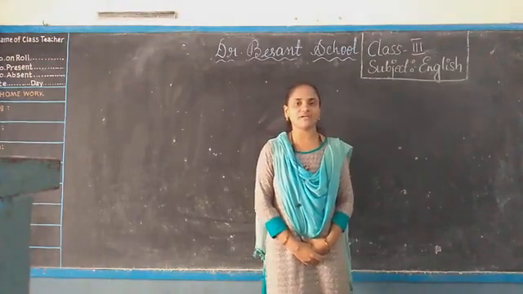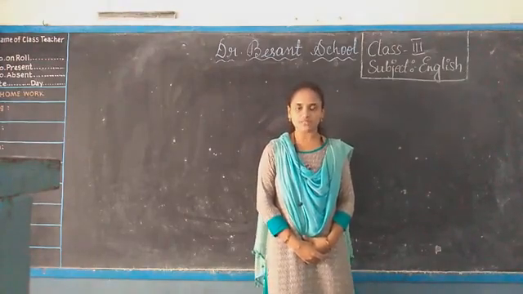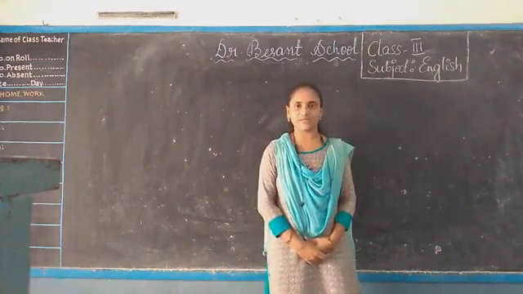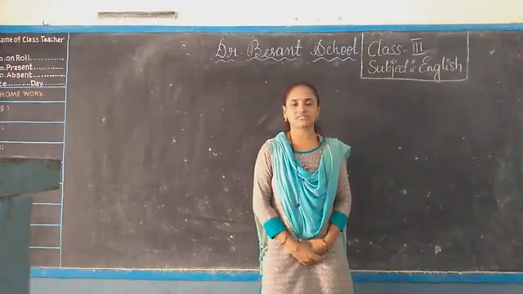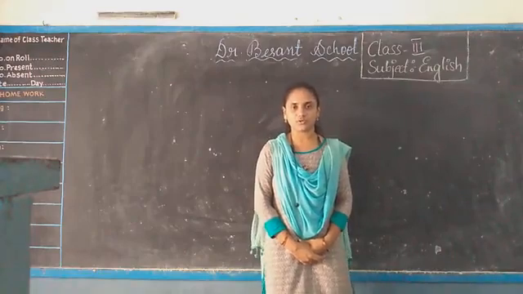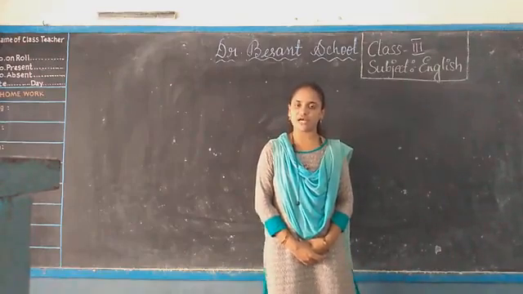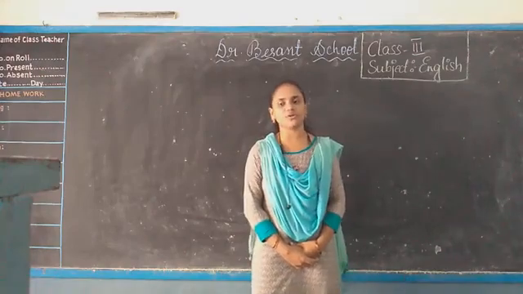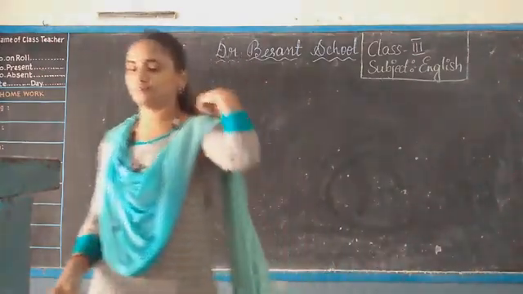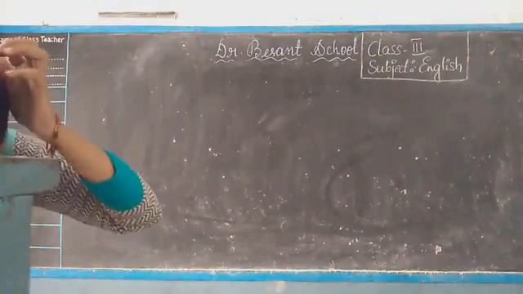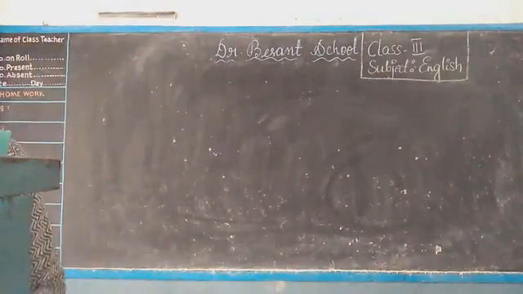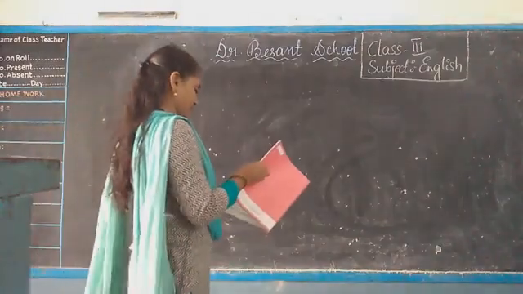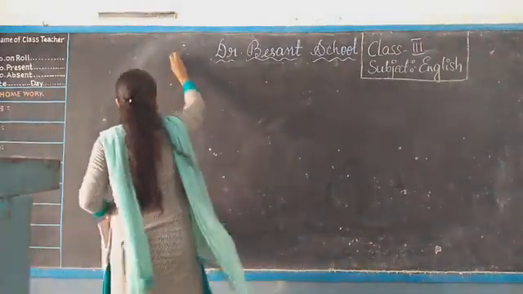So, children, are you all ready with your studio books? Because yesterday we did companion 2A, 2B, 2C, right? We completed 3 exercises. So, let us come back to our studio book. Please sharpen your pencils. Get your eraser, sharpener, water bottles and open your studio books, children. I want everyone to open page number 38.